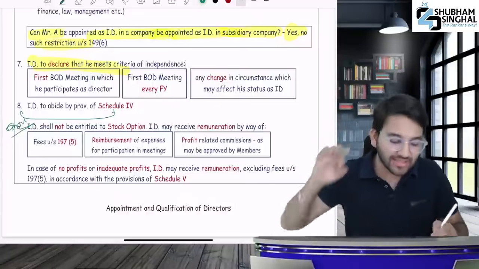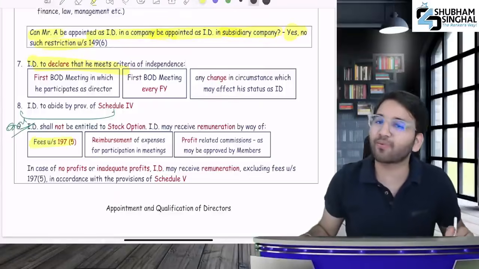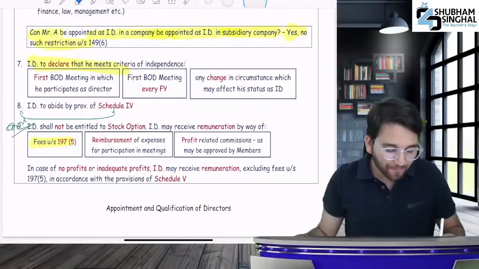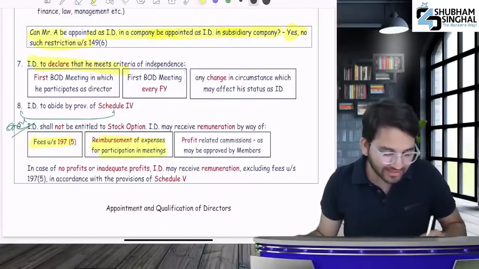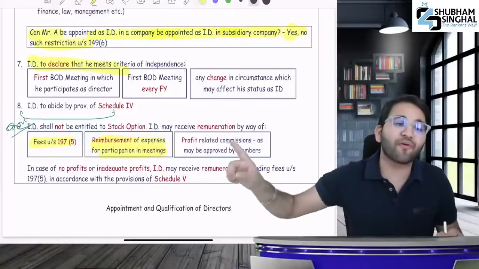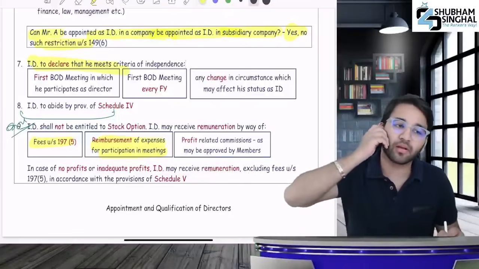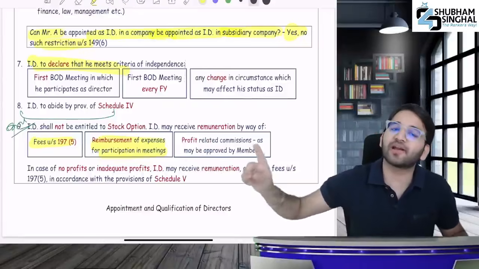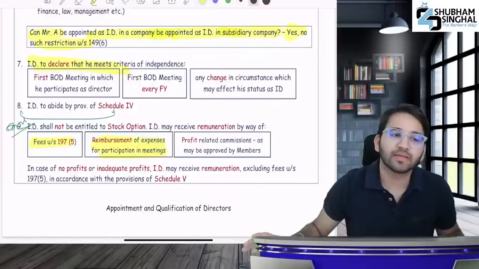So you can receive 3 things. What can be given to you? You can get fees under 197(5), meaning sitting fees can be given to you. Second, you can get reimbursement of expenses for participation in the meeting. And third, you can receive profit related commission.